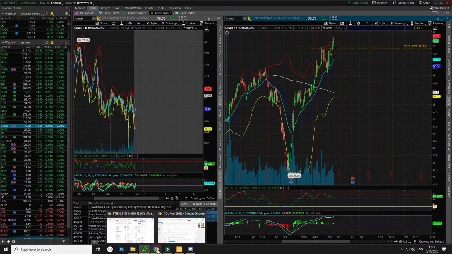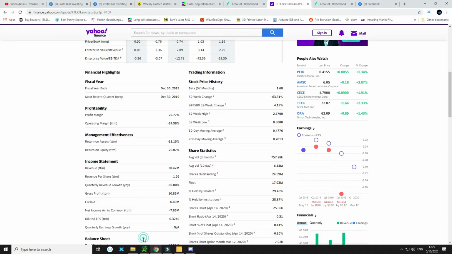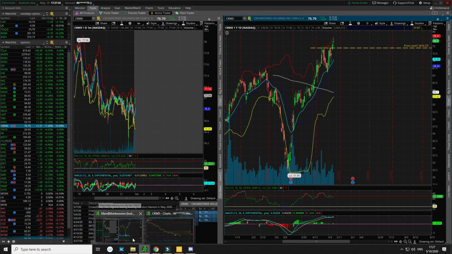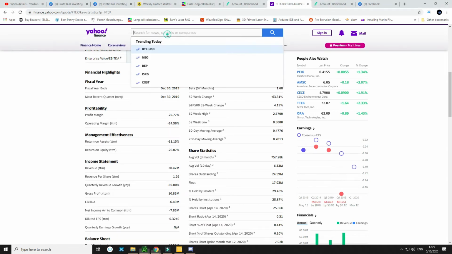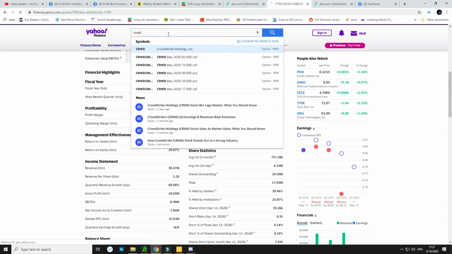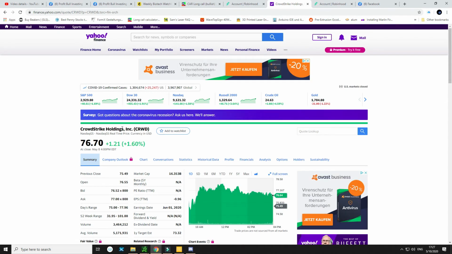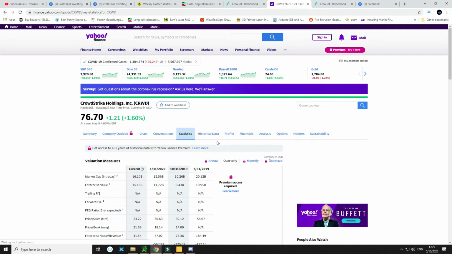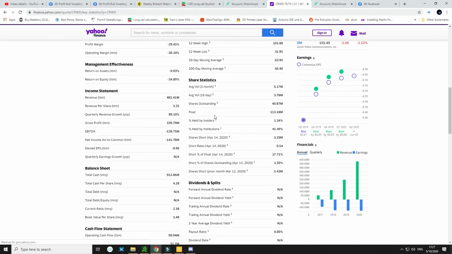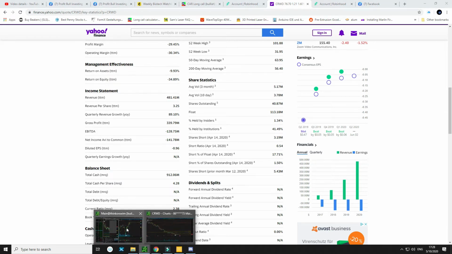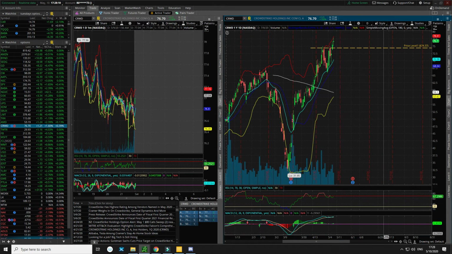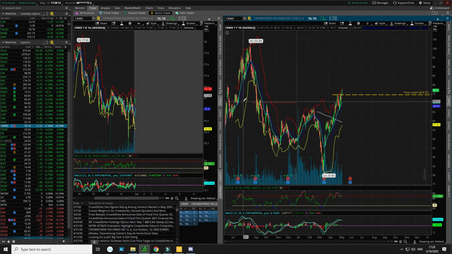Alright, so let's go back over to Yahoo Finance. Let's try putting in CrowdStrike, see what comes up. CRWD, Charlie Romeo Whiskey Delta. So go to statistics and look at their float size. So 113. That is a really good float size. I would trade this, but for me, personally, CrowdStrike is a little too high right now. A little too high. Let's back this out a little bit.